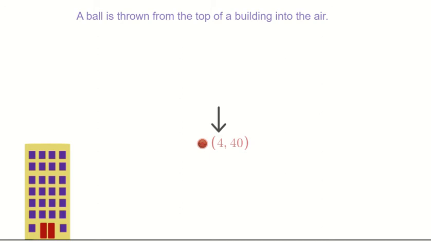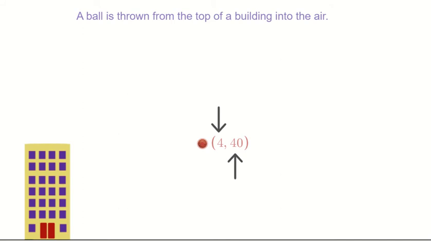When we can assign meaning to numbers, they become more than just numbers and they put it into a context. So the 4 tells us that at 4 seconds, the ball is at this location. Wherever this location is, the ball at 4 seconds is here. The 40 tells us the height of the ball at that time. And at different times, the ball will have a different height. But at this particular time, 4 seconds, the height of the ball is 40 meters.